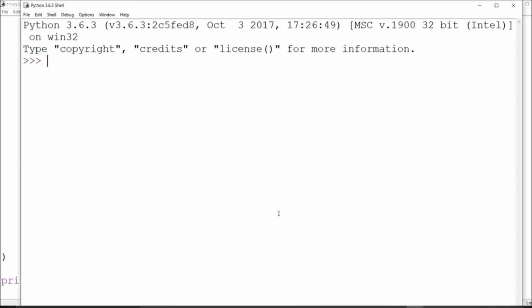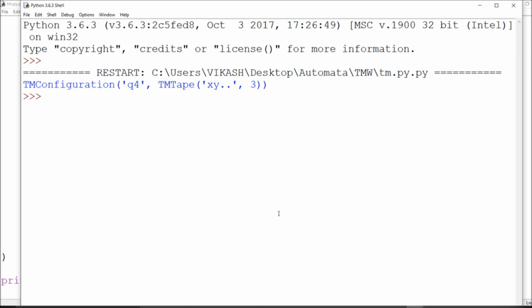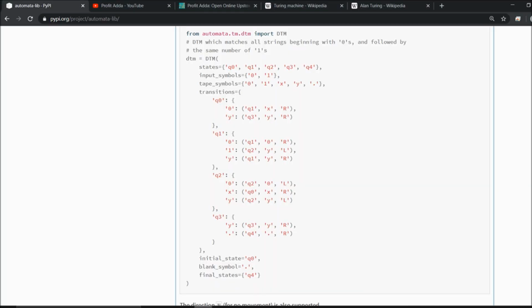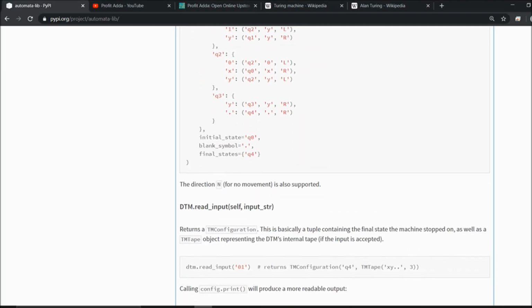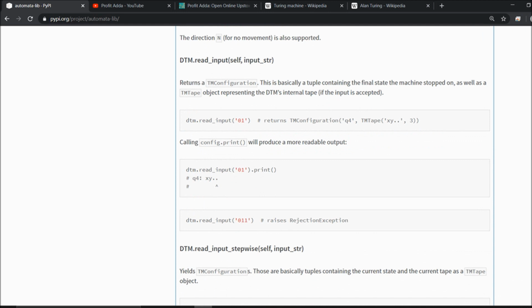I just showed this. In our algorithm also, if you go for buy and sell, a sell should be followed by a buy, or a buy should be followed by a sell. So you can utilize this concept and manipulate your algorithm, your program, however you want. So we reached the q4 halt state, and the inputs I got, like x and y and blank symbols, were at the third state exactly. You can see what exactly I have done, which is shown in this automata lib.